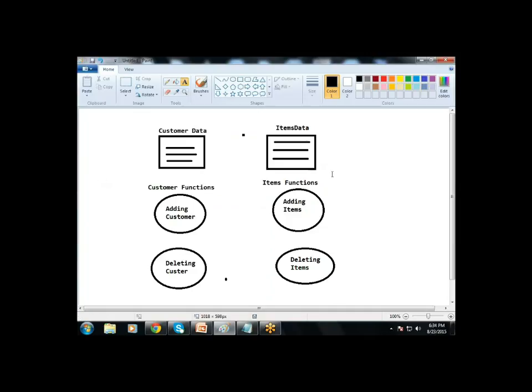All the functions are global, meaning no function is bound with any specific data. You can use the function add customer to access the items data, and similarly you can use the function adding items to access the customer data.